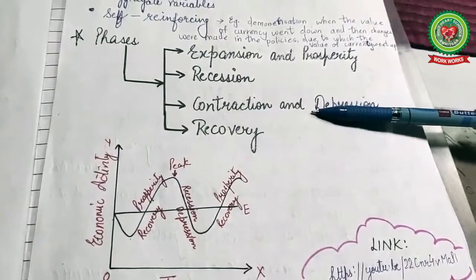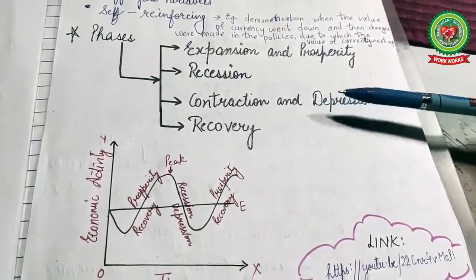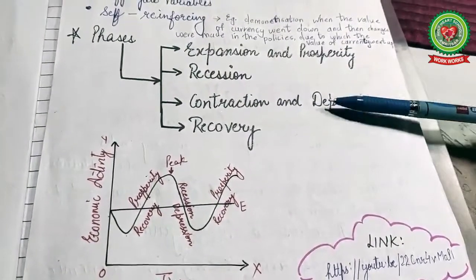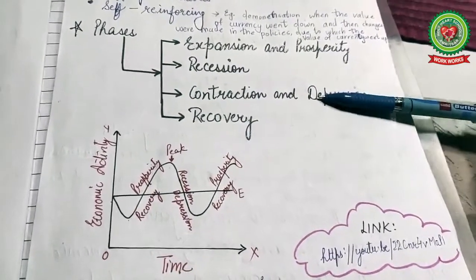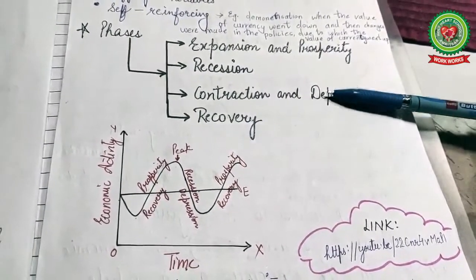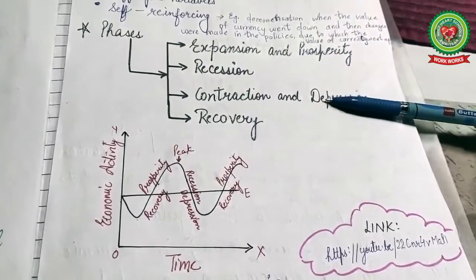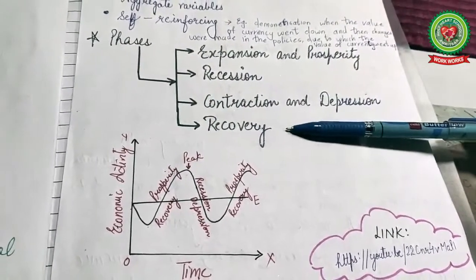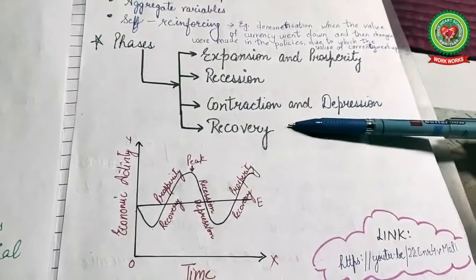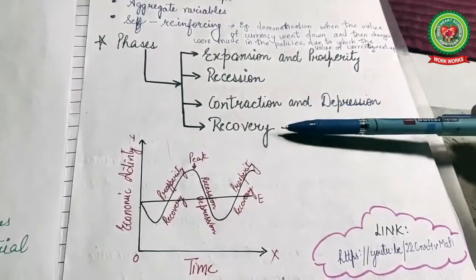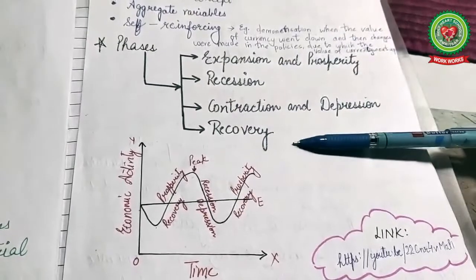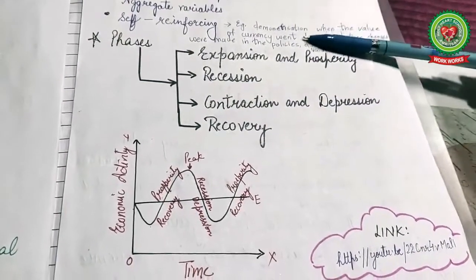Next comes depression, means the country comes into the depression point where there is no income, no production and no employment. Next, after some time they get some policies or programs to recover, and then this cycle completes and again this cycle starts.